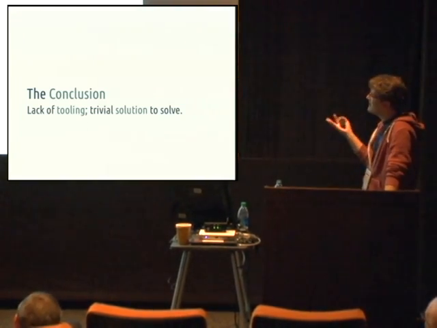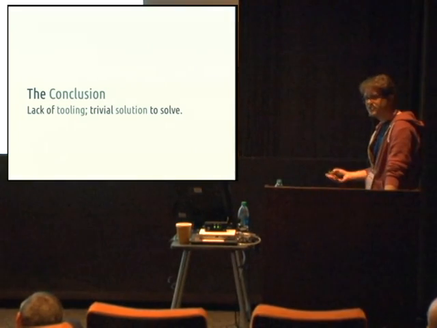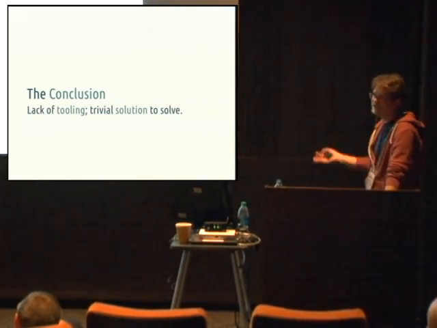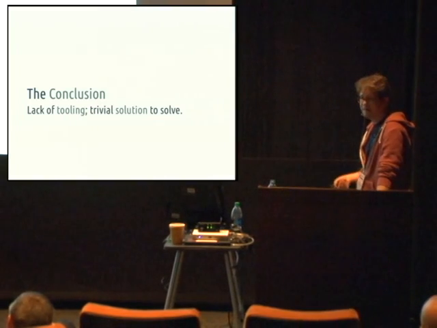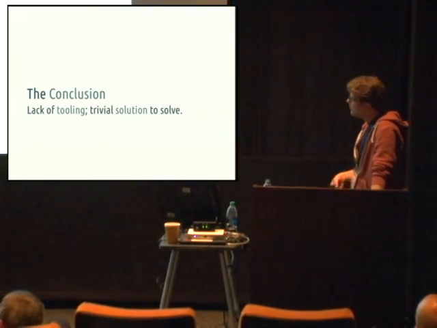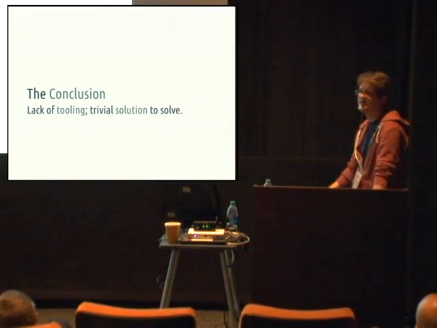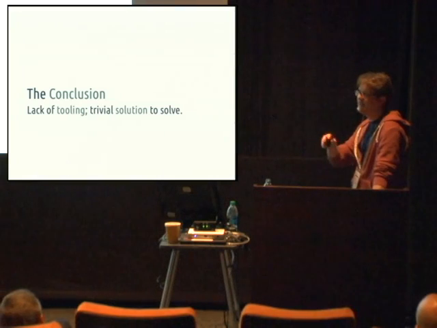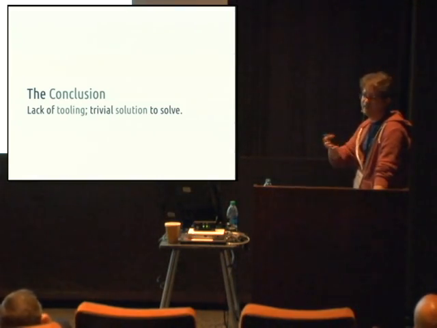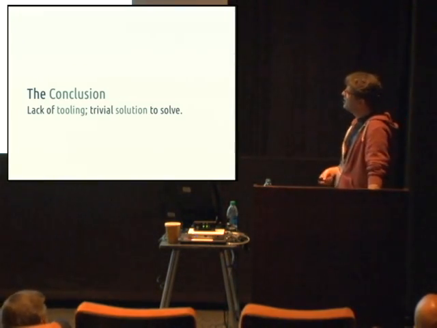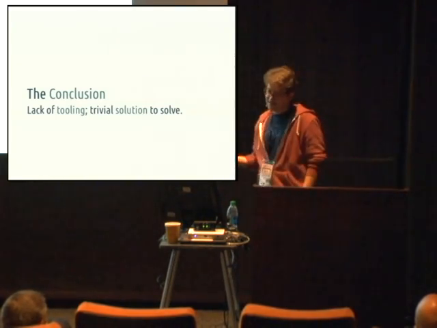There's this lack of tooling. It's a trivial problem to solve, and we've shown that in 60 lines of code, we were able to get CSRF protection going. We were able to get the asset pipeline happening, and we were able to write these really small web resources that are very compact and easy to reason about what the behavior is, and have nice tools to debug them. So, you have to really think about that when you're making the choice.